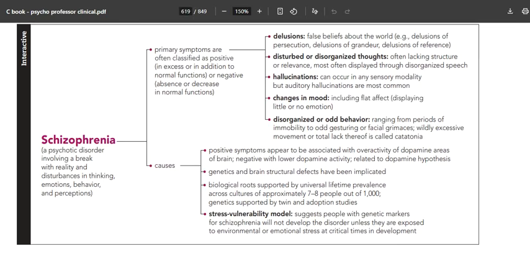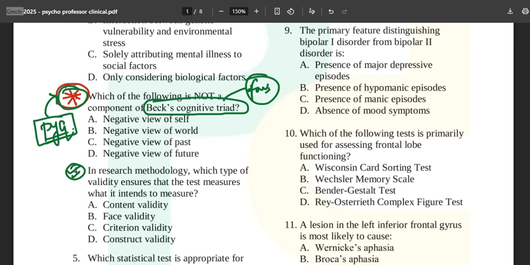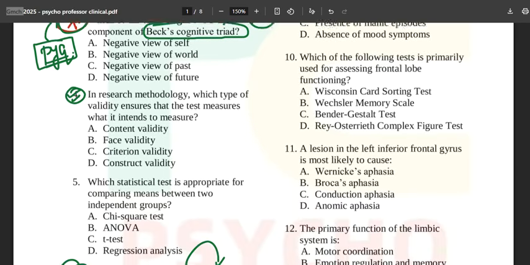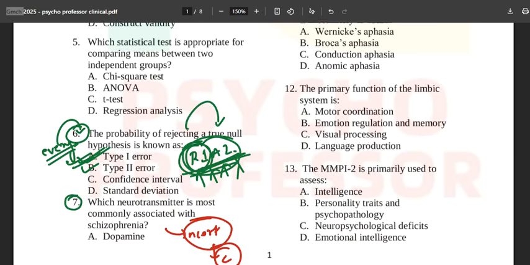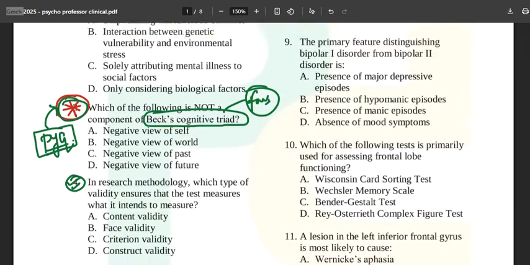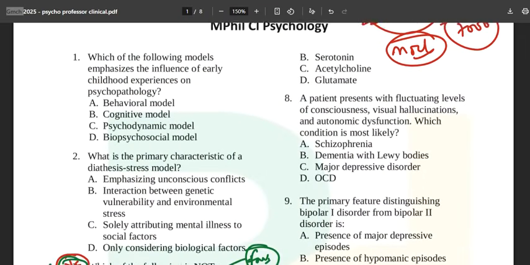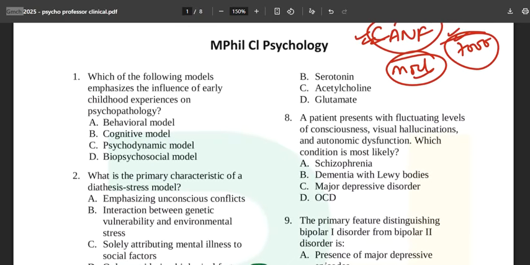Now you can see in schizophrenia from the C book: positive symptoms appear to be associated with overactivity of dopamine areas of the brain, negative with lower dopamine. So what do you even need to think about the answer? You just know what the answer is. Which neurotransmitter is most commonly associated with schizophrenia? It is dopamine. The options given are serotonin, acetylcholine, and glutamate.